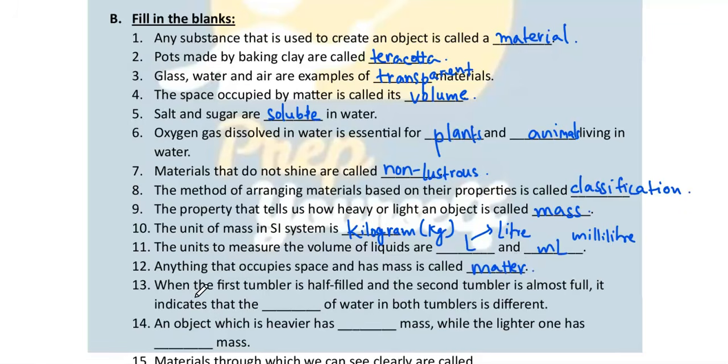When the first tumbler is half filled and the second tumbler is almost full, it indicates that the volume of water in both tumblers is different. An object which is heavier has more mass, while a lighter one has less mass.